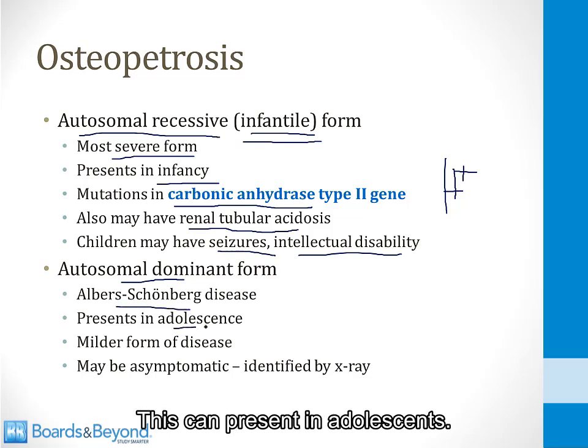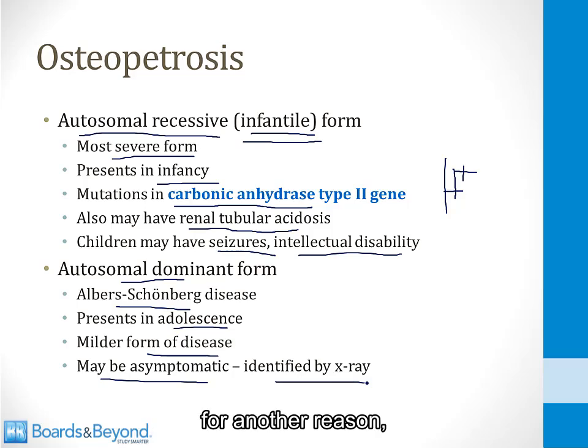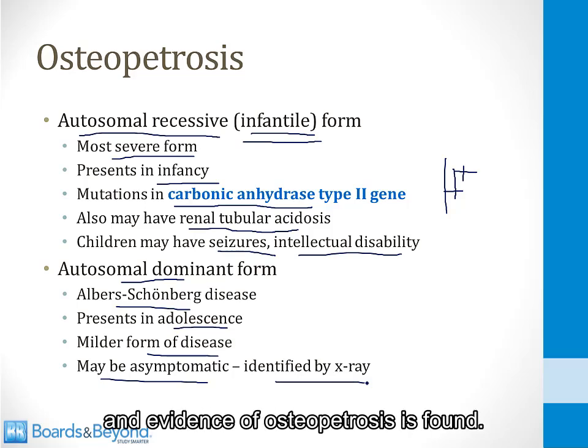There's also an autosomal dominant form, which is called Albers-Schonberg disease. This can present in adolescence. It's a milder form of the disease, and sometimes it's asymptomatic, and it's identified because an X-ray is done for another reason, and evidence of osteopetrosis is found.